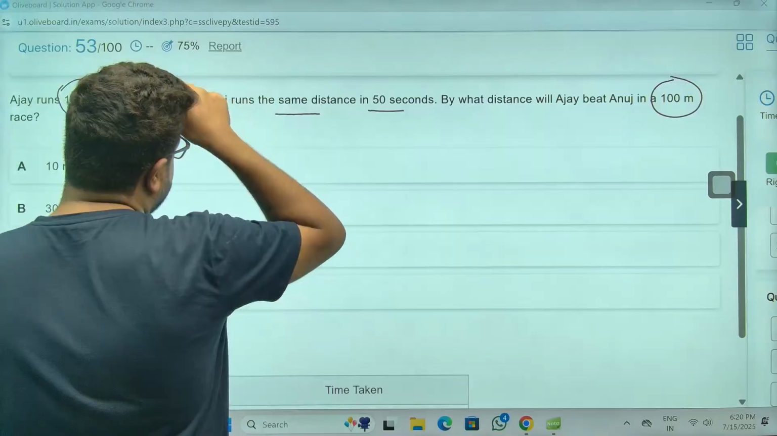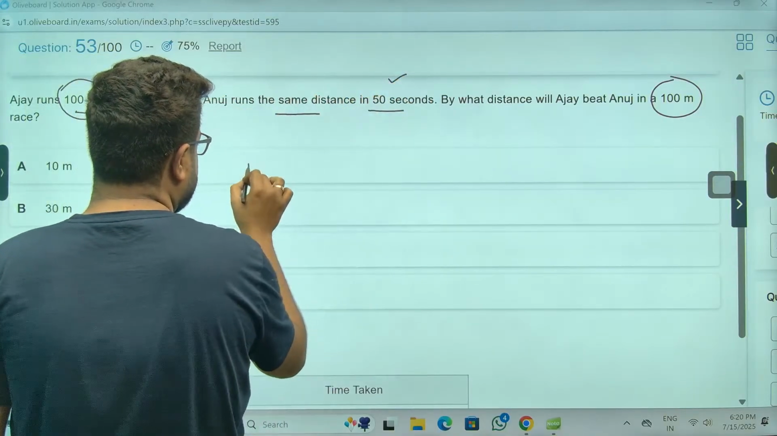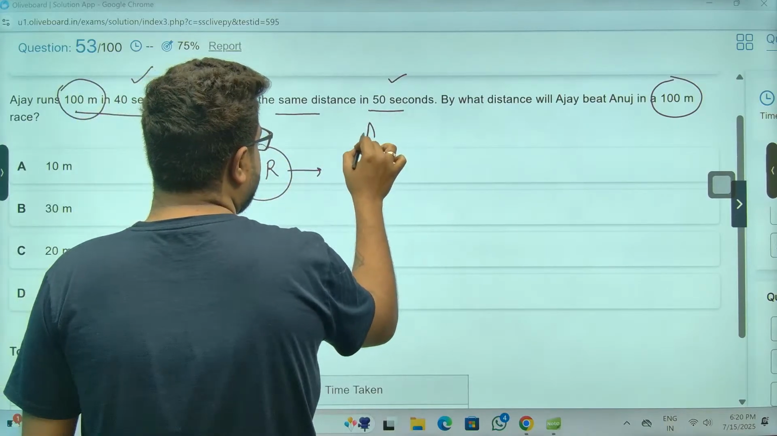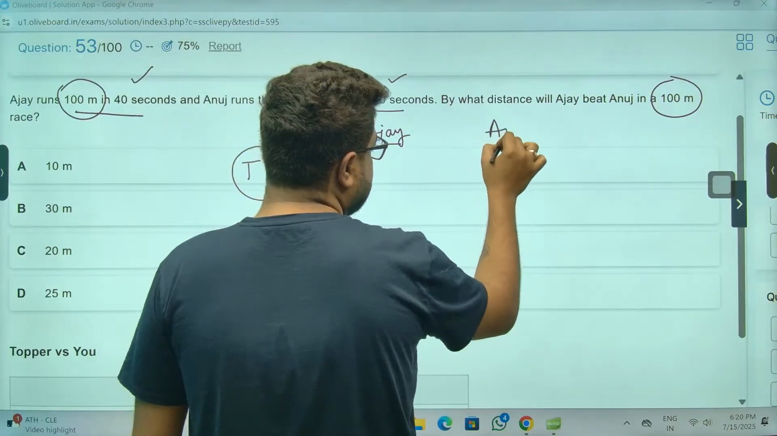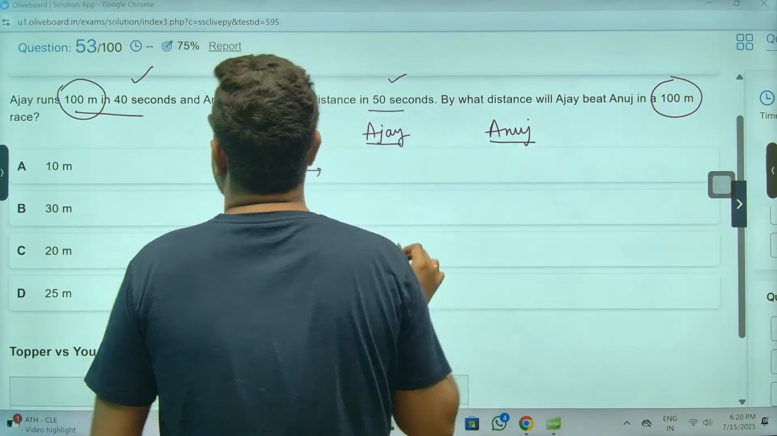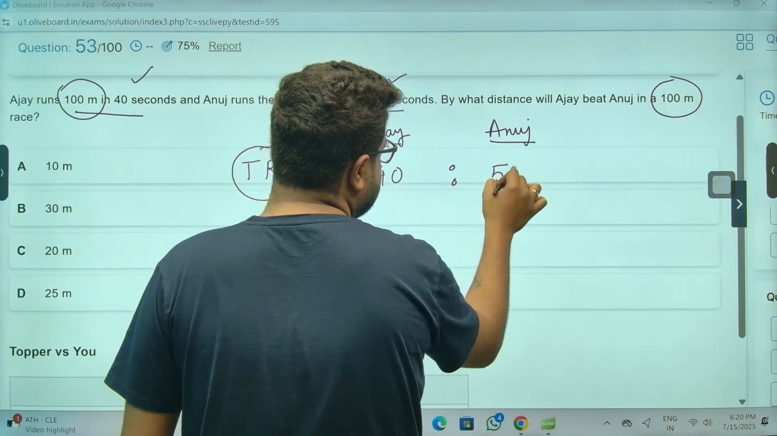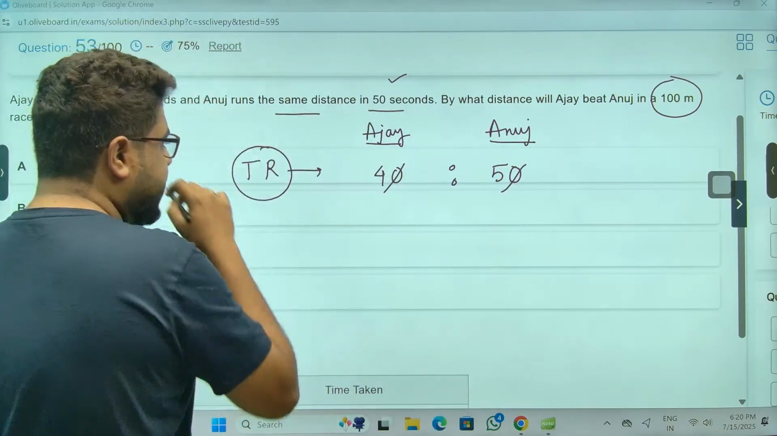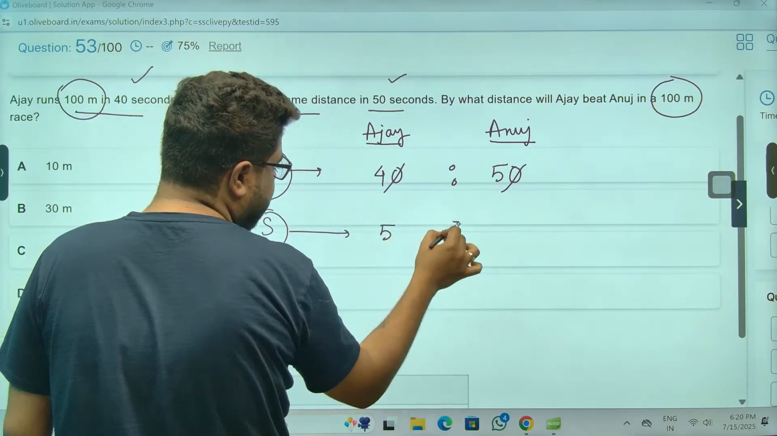So let's do one thing, sir. 40 seconds, 50 seconds. Time ratio for Ajay and the other person is Anuj. Ajay is taking 40 seconds, this person is taking 50 seconds. So the ratio is 4 to 5. So definitely, sir, the speed ratio will be 5 to 4.